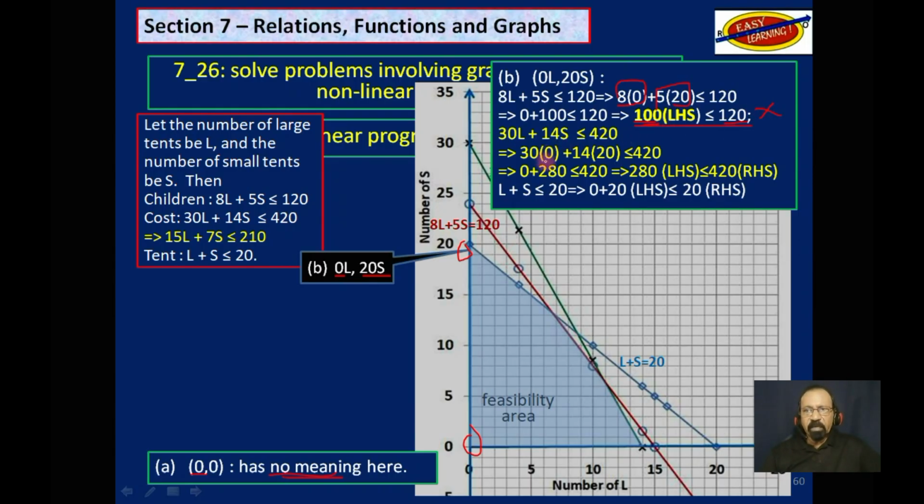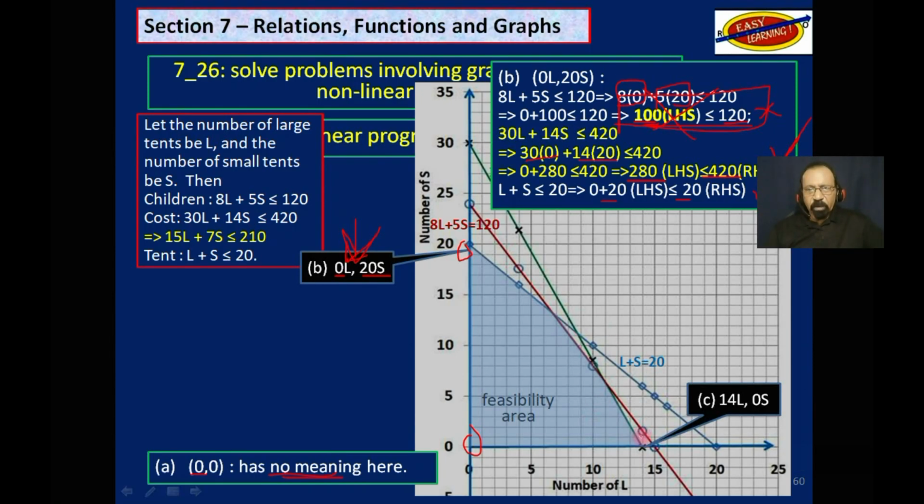As it relates to money, 0 large tent, 20 small tents, we are spending $280 out of the 420 that we have. So that is fine. And in terms of tents, well, we have 20 tents and we are allowed up to 20 tents. So this is okay. Our problem is here. We have a problem there. We cannot accommodate the 120 campers that we need to accommodate. So it seems we can't use that.